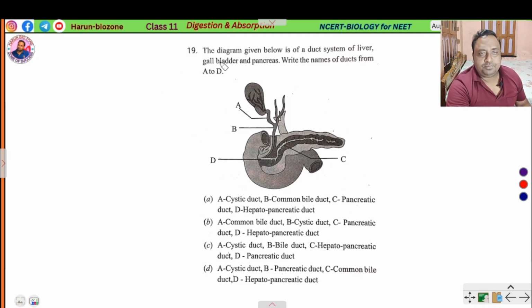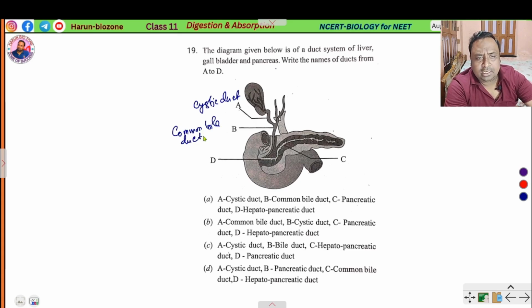Next question. The diagram given below shows the duct system of the liver, gallbladder and pancreas. Write the names of the ducts. This is A. A is the cystic duct, which is released from the gallbladder. B is the common bile duct. The mixture of these is the hepatic duct, with the right hepatic duct and left hepatic duct, and this is the pancreatic duct.